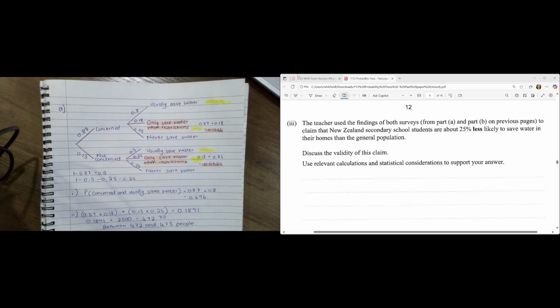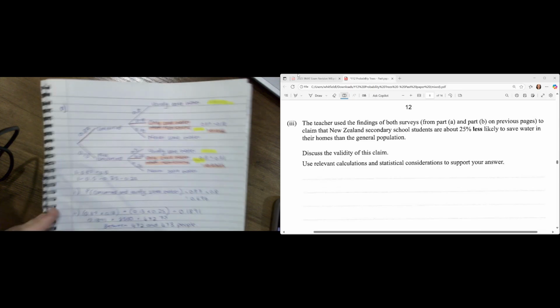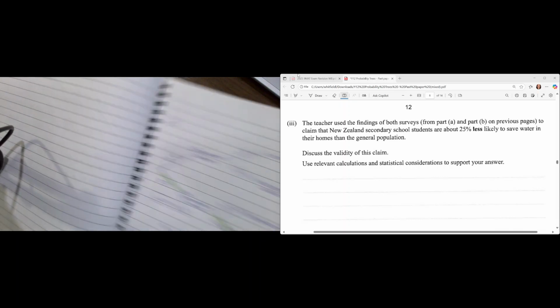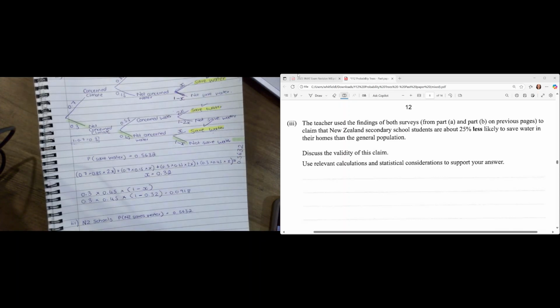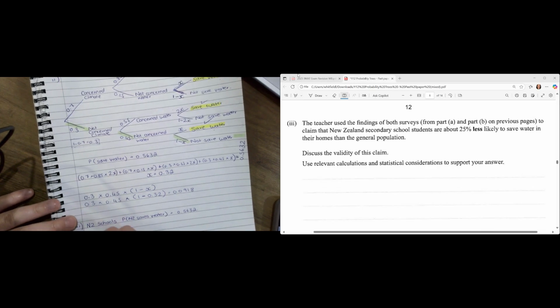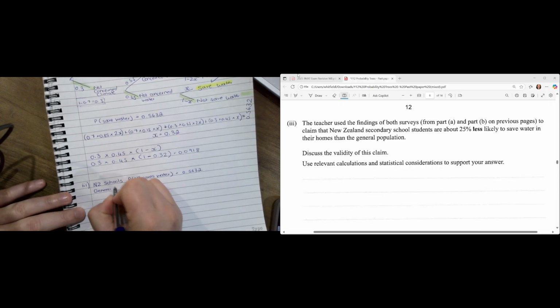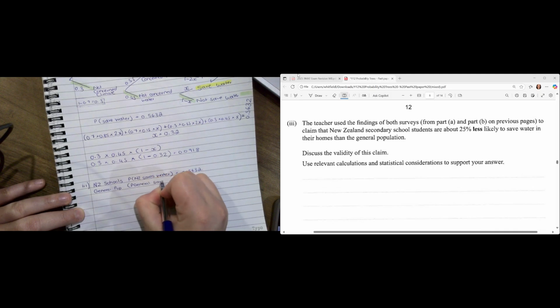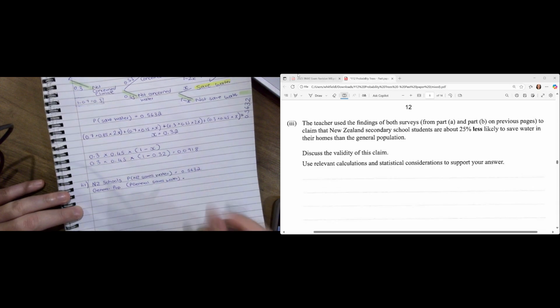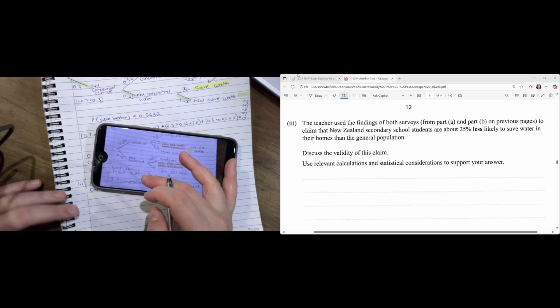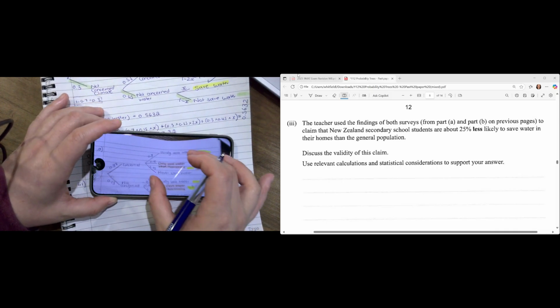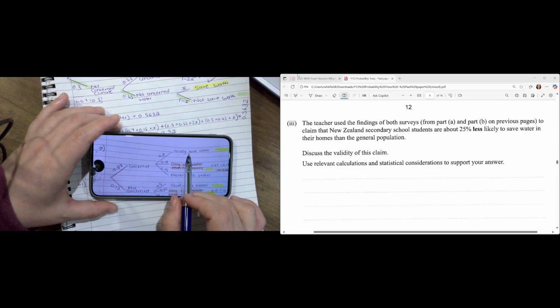Done. Okay, so if we go back to the working out over here, we have NZ schools, amazing. We now need to do the general population. So what's the probability? I'm just going to say general saves water. Now, if we look at our tree, they saved water over here.